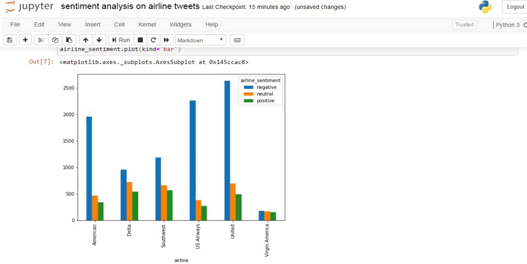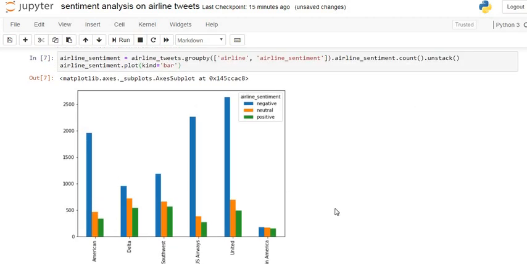Here we can see all airlines contain more negative sentiments, followed by neutral sentiments and then positive sentiments. Here you can see the blue bar is negative sentiments, which has the highest count, after that neutral has the next highest count, and it is followed by positive counts.